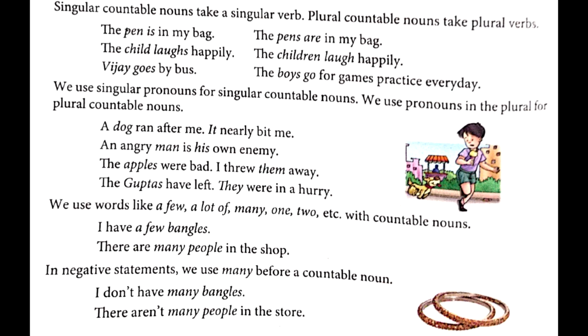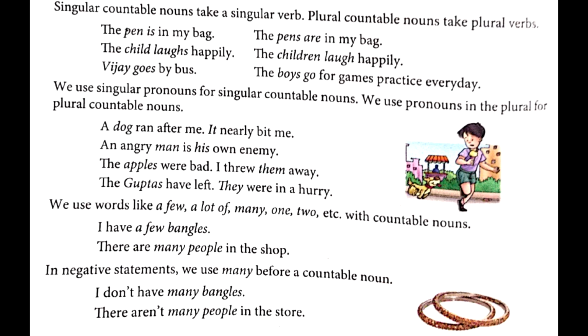I threw them away. You're talking about more than one. Apples, more than one. So you are using them. Next one, the Guptas. Gupta's family name or dynasty. The Guptas have left. They were in a hurry. We are talking about a family that they were in a hurry and so they went off. So for Guptas you'll use they.